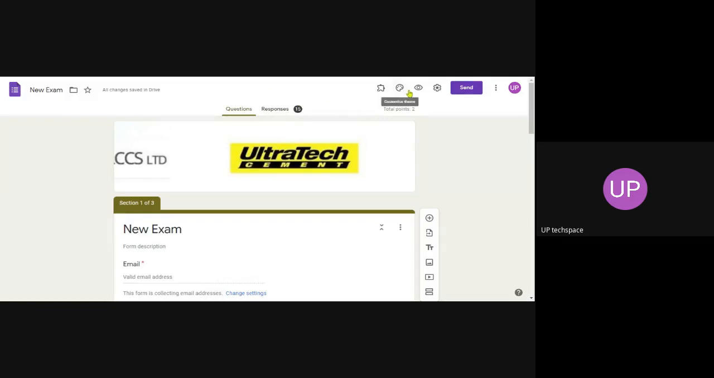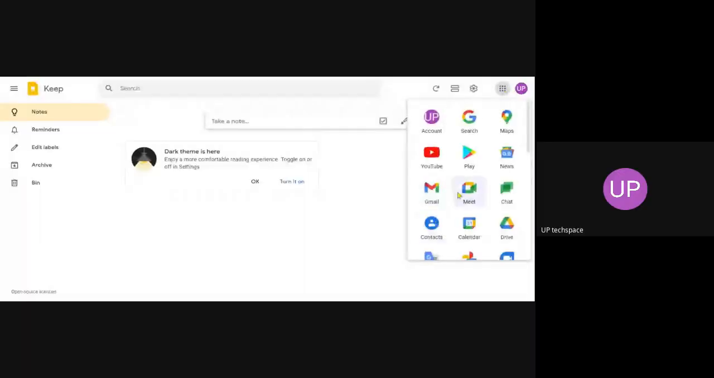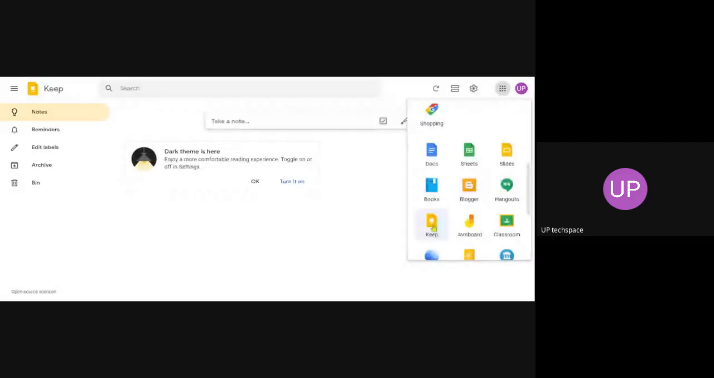For certificate, first of all, we need to get a form. First of all, let me discuss two more Google services. One is Google Keep and Google Jamboard. Okay. So Google Keep is one important thing. You can get the Google Keep link from the Google Apps window. Just go to keep.google.com or click on the nine-dot button and select Google Keep.